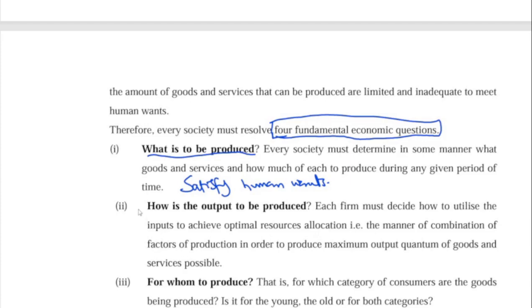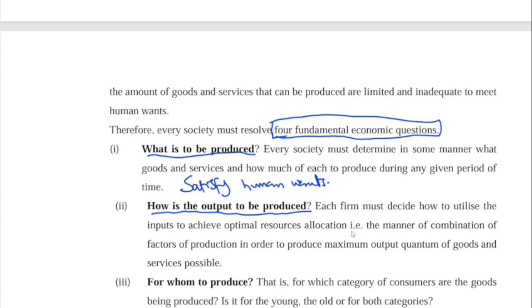How to produce is the second one. So you have to decide. I understand that we have to produce umbrellas because it is rainy season now. How do we produce? Should we import from China? Should we buy machineries and start producing here? All of those are questions you need to ask in terms of how to produce. How should these goods that will satisfy human wants be produced?